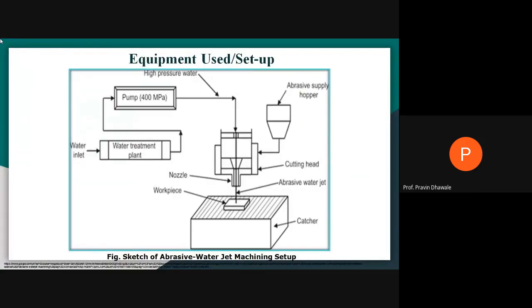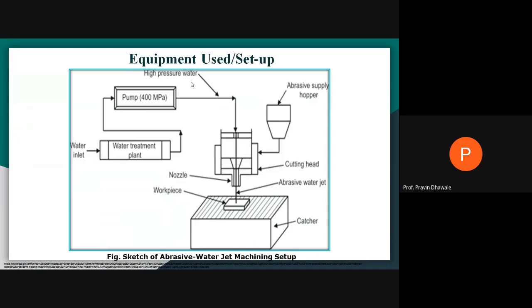Now, this is the experimental setup for the abrasive water jet machining process. Are you getting it? This is the equipment setup or machining setup. If you observe this diagram, this is the water treatment plant, right? Where you supply water at the inlet. This water treatment plant purifies the water, reduces its hardness, and that water is passed to the pump. What is the use of the pump?